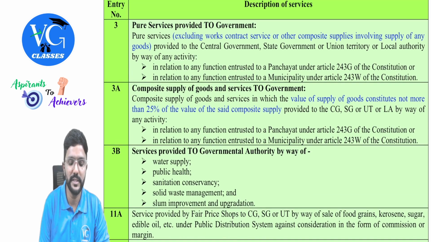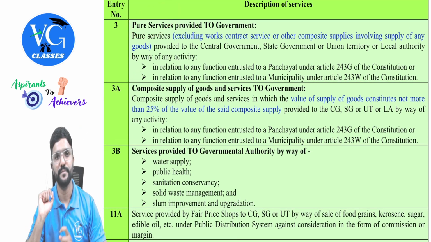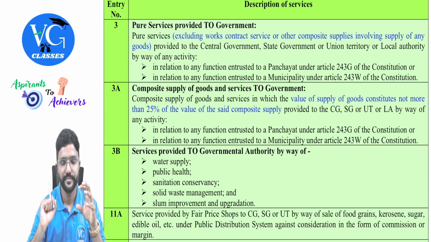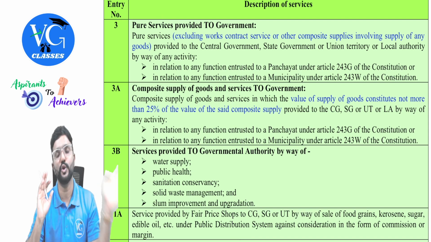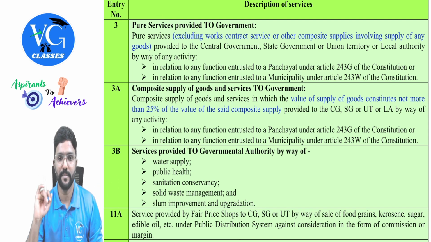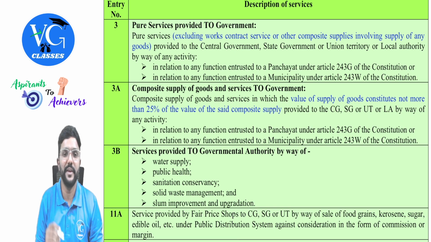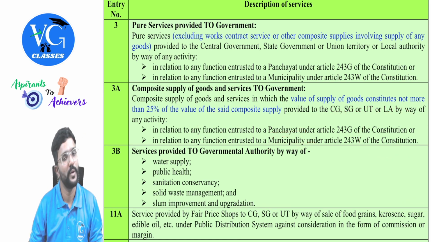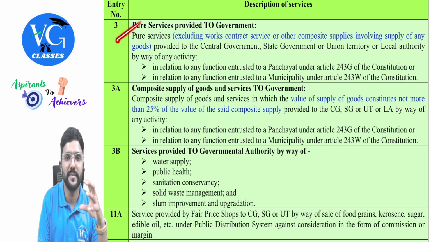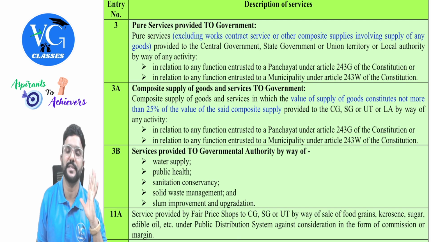Next, 3A. Composite supply. Okay, here only services was there. Now goods plus services. But goods should be within some limit. What is it? Composite supply of goods and services to government. Composite supply of goods and services in which the value of supply of goods constitutes not more than 25%, that is less than or equal to 25% of the value of the said composite supply provided to central government, state government or union territory or local authority, means the following people are the recipients, by way of, in relation to any function entrusted to panchayat or municipality as per the constitution. Okay, sir. Means here it was only services, same to same. Now assume along with services, goods is there. But goods should be within 25%.